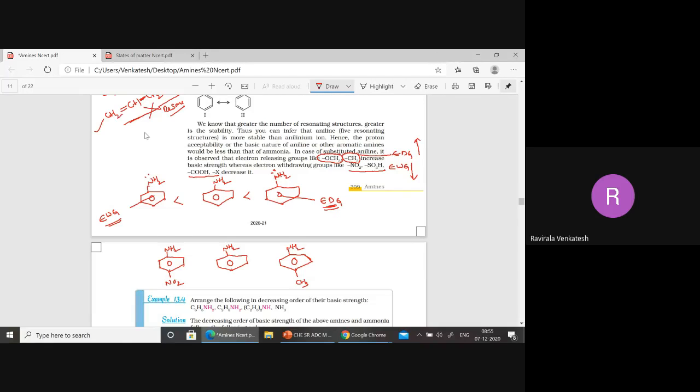This is called para-toluidine, I already told you in the first class. This is para-nitroaniline. Now what will be the order, increasing or decreasing? Increasing. Why? Because NO2 is a withdrawing group and methyl is a donating group. Okay, understood? This is important.